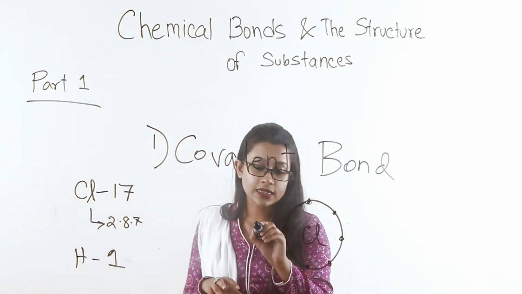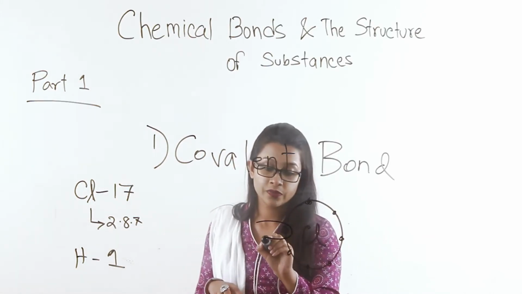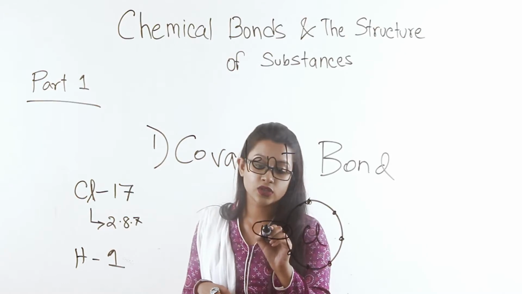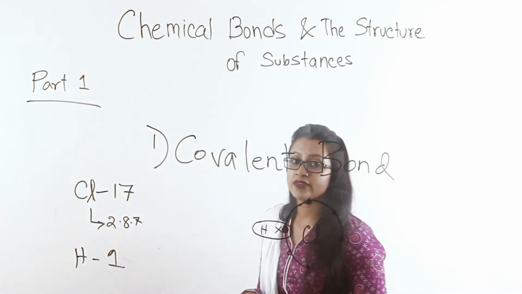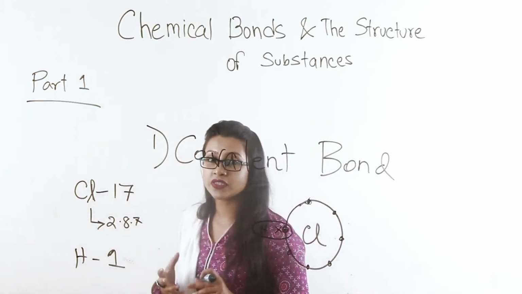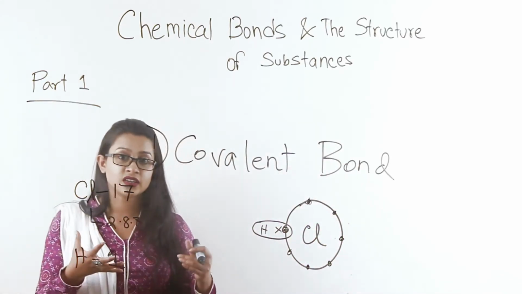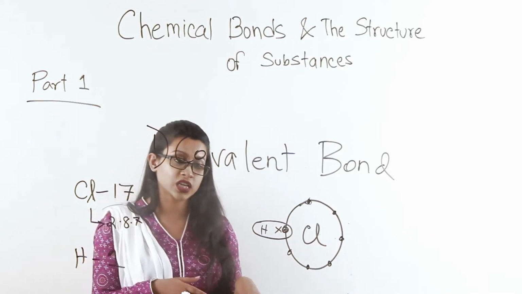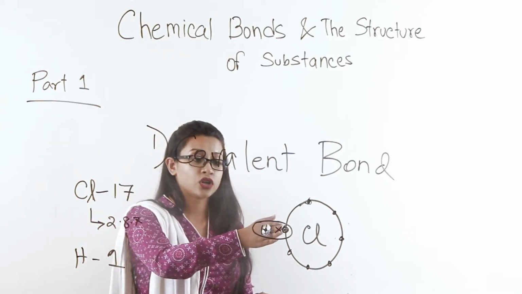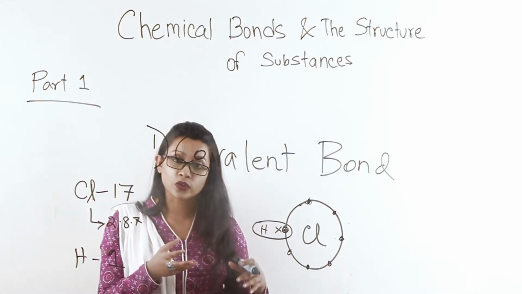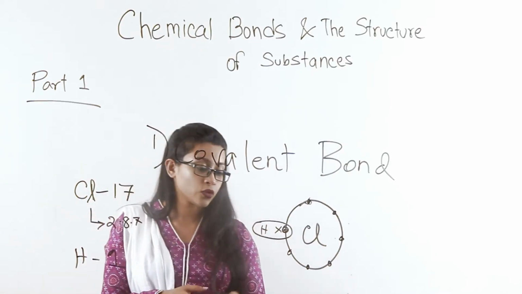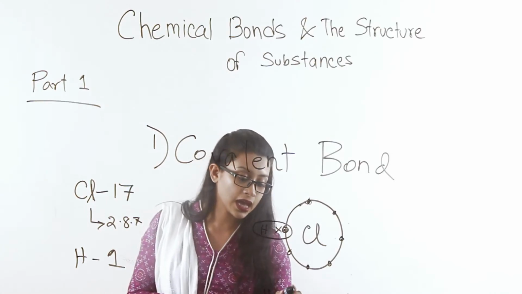So this chlorine atom shares an electron with a hydrogen atom. Hydrogen, having a single electron on its outermost shell, shares that electron with chlorine, and the two therefore form this covalent bond wherein they form this compound known as